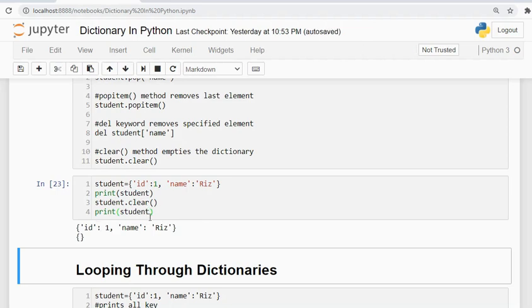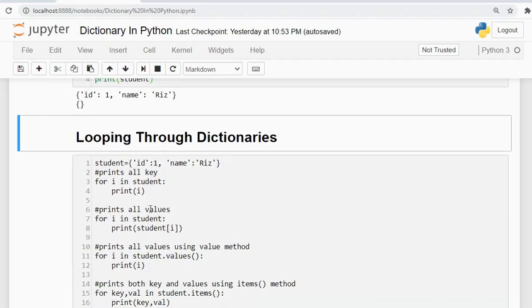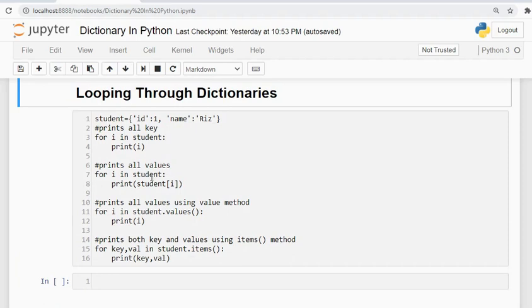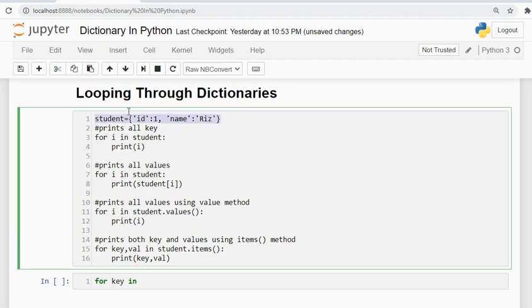Now we will look at how to loop through dictionaries to access the values. There are exactly four different ways to do that. Suppose we want to access all the keys in the dictionary. For that I just need to write for key in dictionary and print the key. I'll show you.